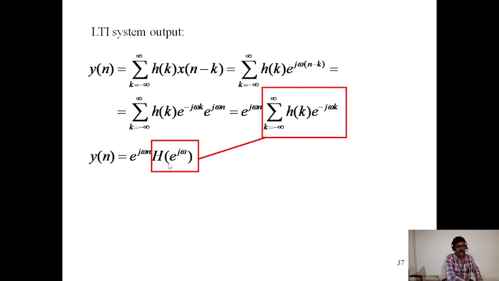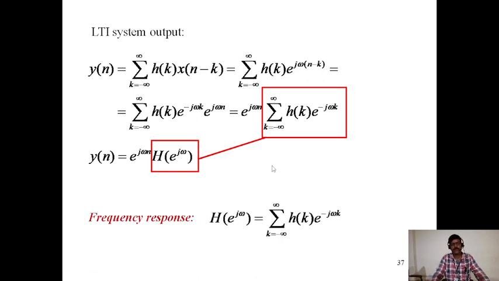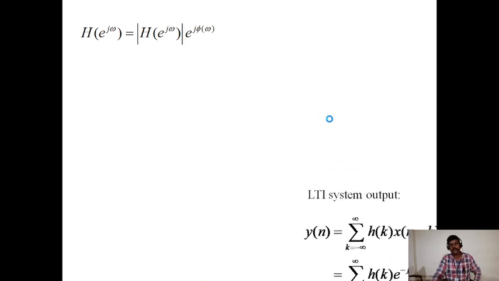into h of e power j omega, which is equal to sigma k equals minus infinity to infinity of h of k e power minus j omega k. This is the h of e power j omega, the h of j omega. This is the frequency response. Frequency response h of e power j omega is equal to sigma k equals minus infinity to infinity of h of k e power minus j omega k.